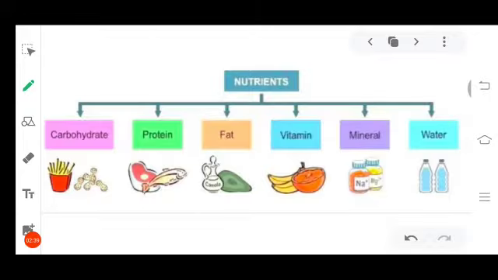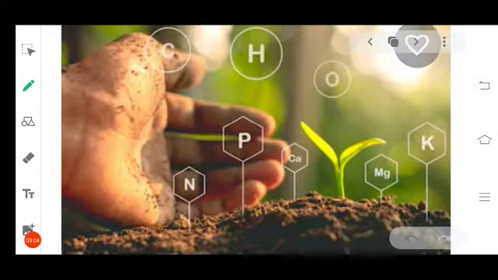Now, what about the other nutrients which are necessary for the growth of the plants? What are the other nutrients generally necessary? Fats, proteins, vitamins, and minerals. Now, how do the plants get all these? Can the plants make all the remaining things also? Yes, they can make proteins, fats, and remaining nutrients which are necessary for the growth and survival of the plants.